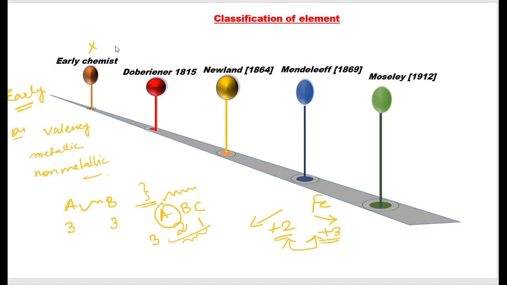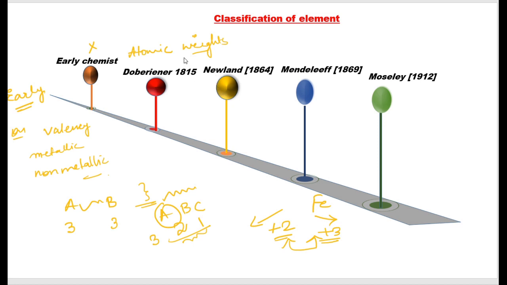So in 1815, Dobereiner came with a new concept of classifying the elements. What he did was he arranged elements in the increasing order of atomic weights.